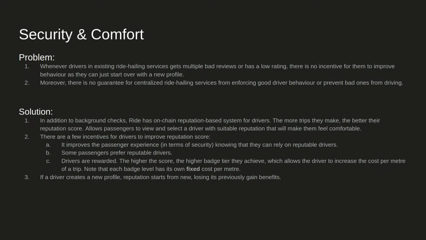So the problem is basically there is no incentive or guarantee for good driver behavior from either the ride-hailing services company or the driver themselves, as they can easily just start over with a new profile. So the solution is Ride has a driver reputation system that gets better the more trips the driver makes, and drivers can charge a slightly higher fee the higher their reputation.